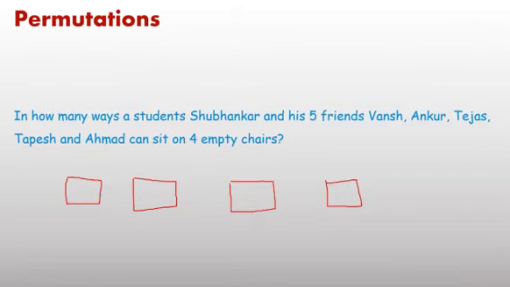Now first chair. How many options do you have? 6 options. Any one of these 6 students can sit on the first chair. And on the second chair, if one student is seated, then for the second chair only 5 students remain. It implies there are 5 options.